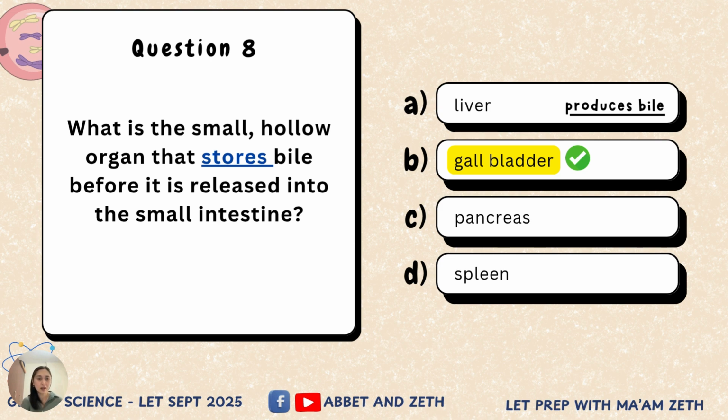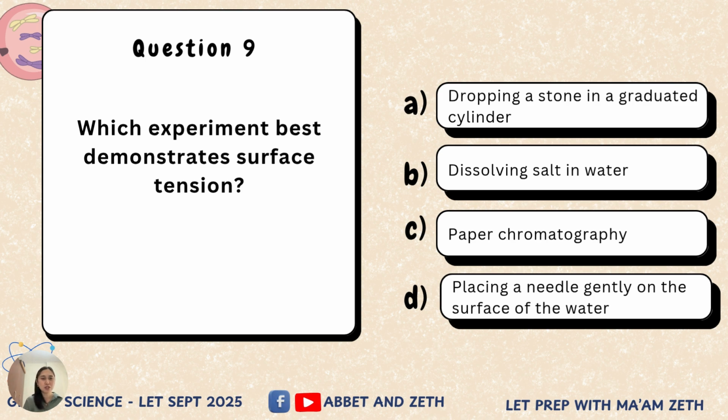So going back, if you are asked what is the purpose of the bile, so bile will actually help in the emulsification of fats or the digestion of fats. They also have a role in waste elimination. So tumutulong sila to eliminate waste products such as the bilirubin, the byproduct of the red blood cells, and also the elimination of cholesterol. Okay, liver, bile production, gallbladder, storage of the bile. Okay, clear? Number 9. Which experiment best demonstrates surface tension?